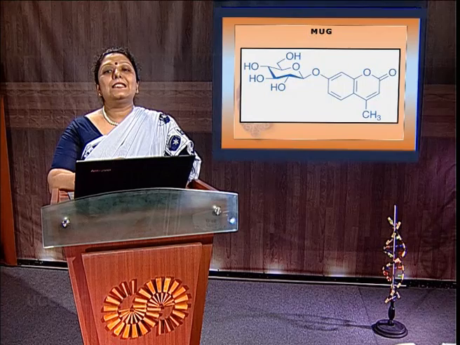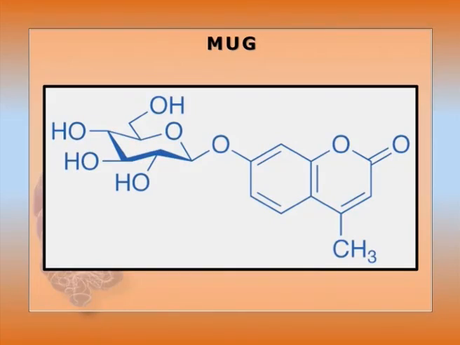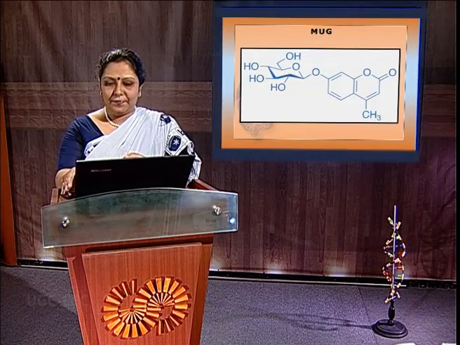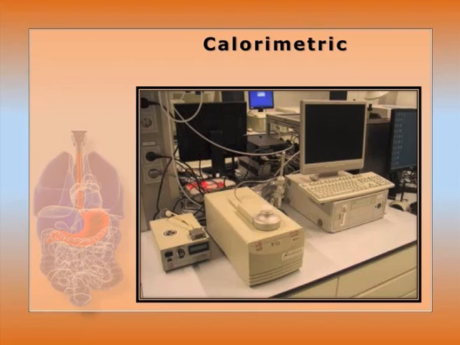Fluorimetric. Now a fluorescence dye has absorption and emission at different wavelengths. In the case of methylumbelliferyl glucopyranoside or glucuronide, the beta-galactosidase enzyme or glucuronidase enzyme can be monitored. But here impurities and instability can also be present. Calorimetric. By a chemical or biochemical reaction, heat can be absorbed or released. That can be monitored via a microcalorimeter to know the enzyme activity.